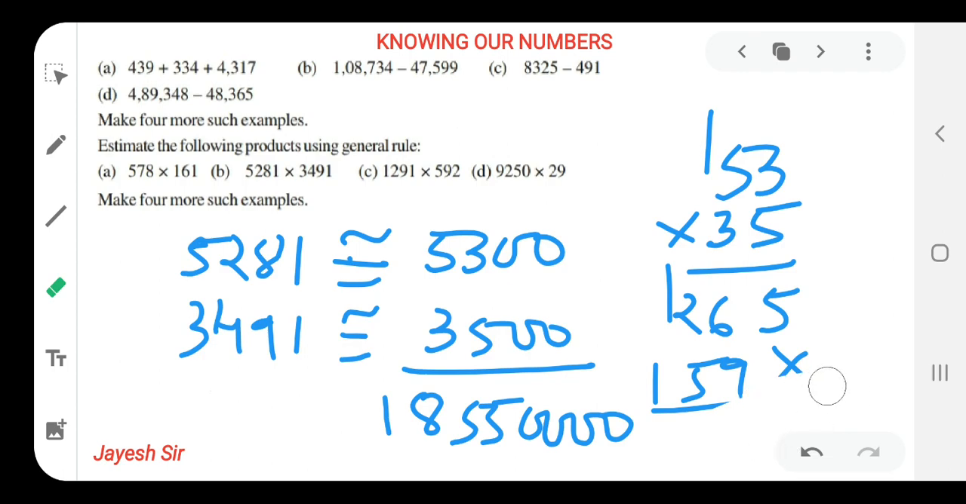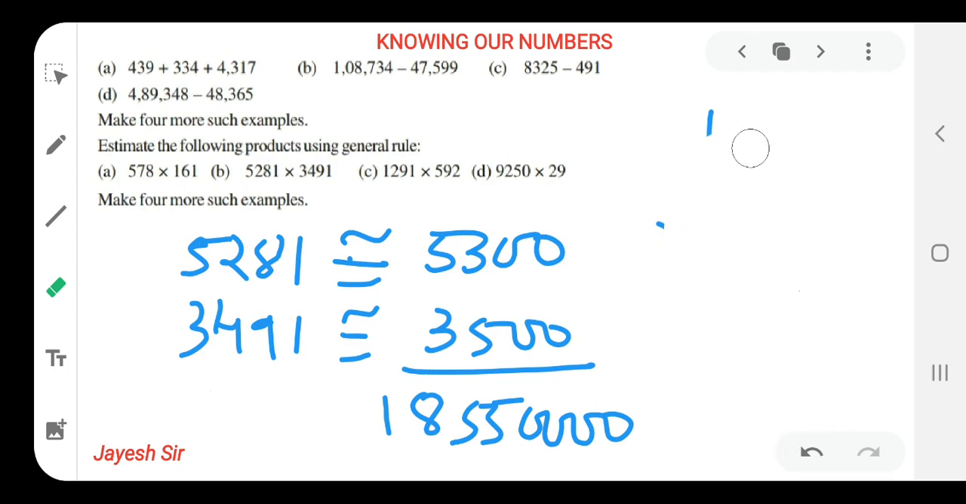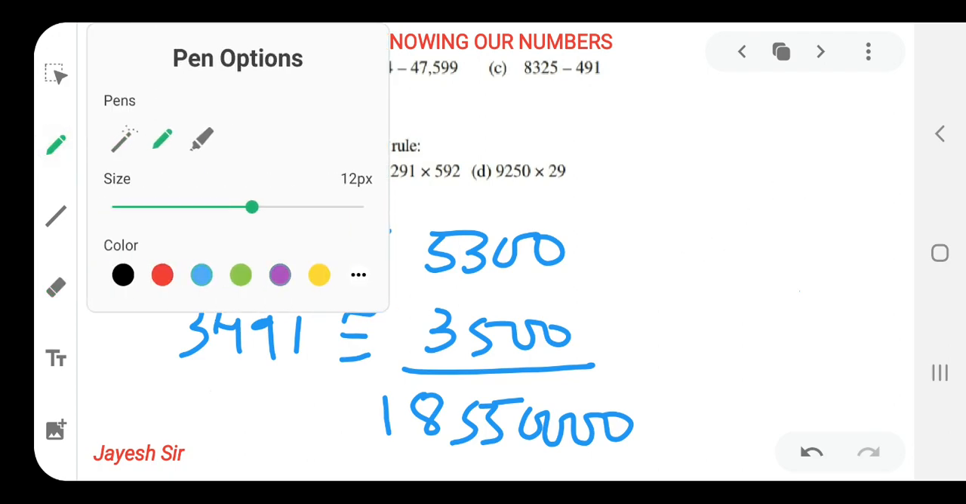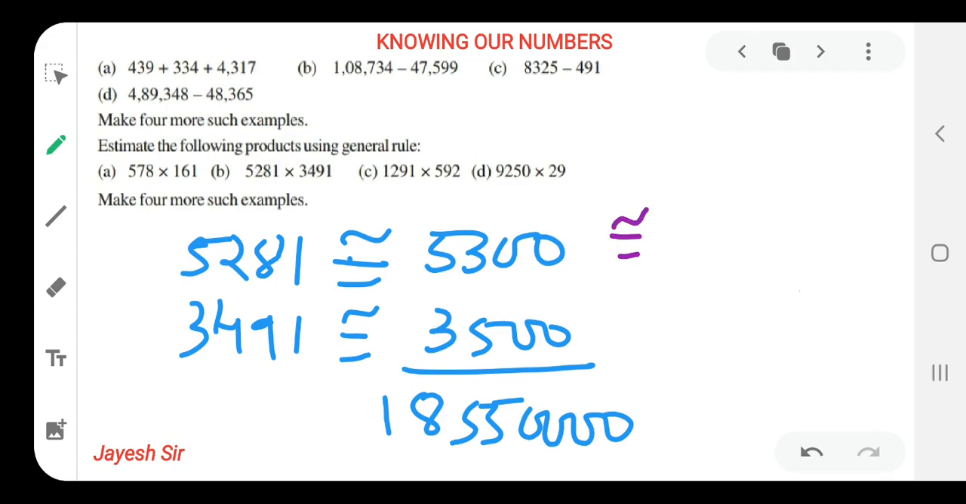Yes, friends, now what we are supposed to do: we need to round it off to the nearest thousand and see what's the difference we are getting between both of them. Now we will round it off to the nearest thousand. 5,300 should be rounded off to 5,000, and this should be rounded off to, sorry, 3,000. Why? Because 491 is less than 500 and 281 is less than 500. That's why now we need to multiply both of them.